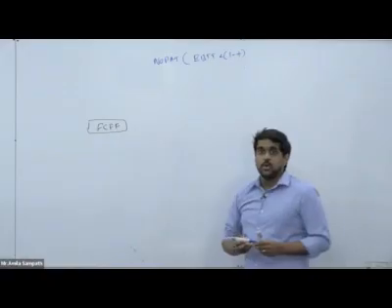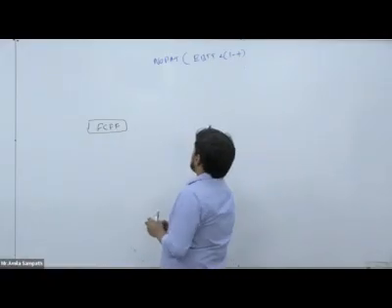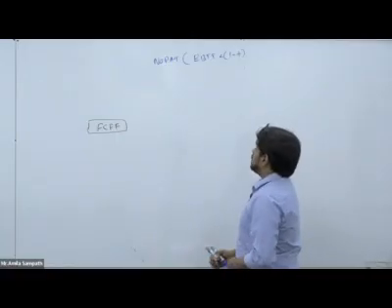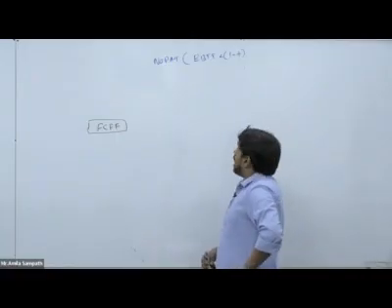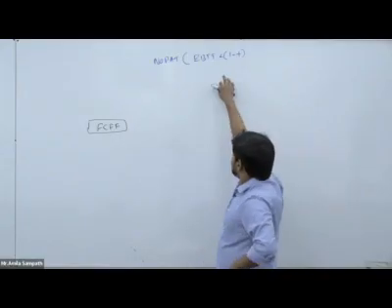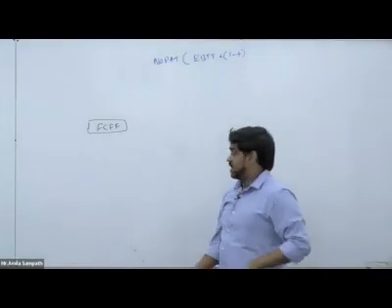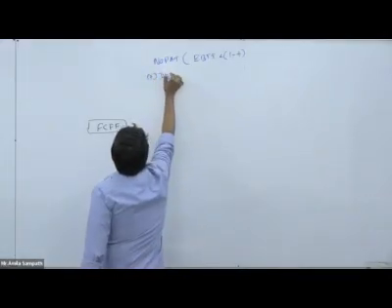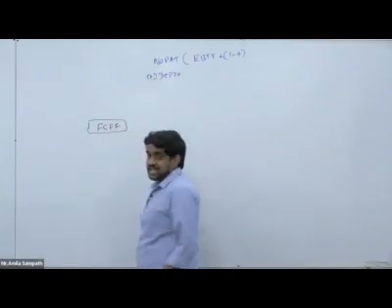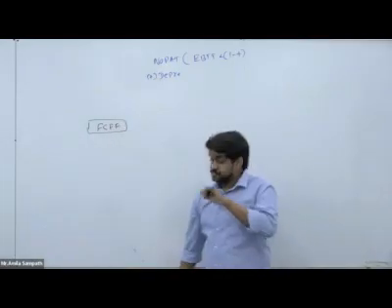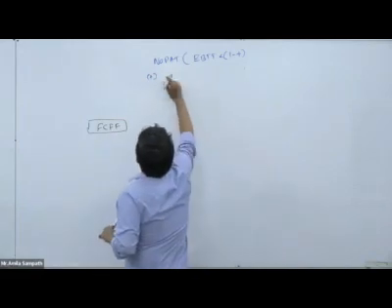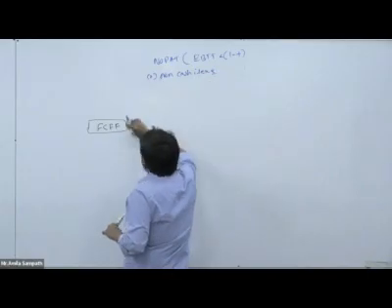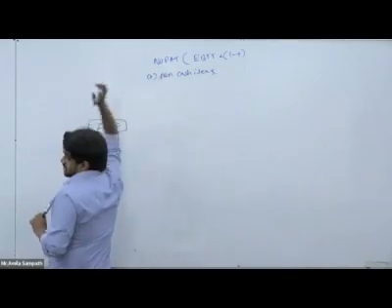Then we can get NOPAT, net operating profit after tax. Basically we can get it as EBIT into 1 minus T. Then to that NOPAT we need to add depreciation, or generally we need to add back non-cash items, the non-cash items which are included in EBIT.